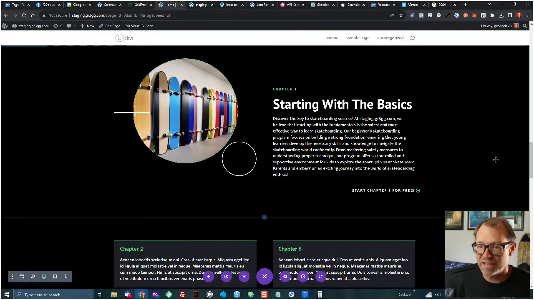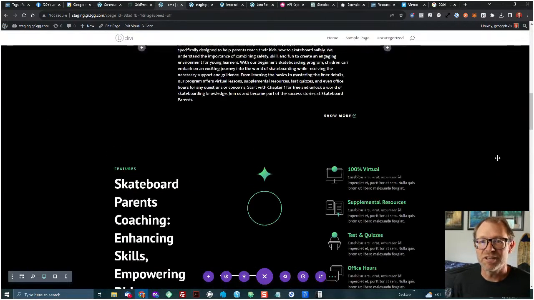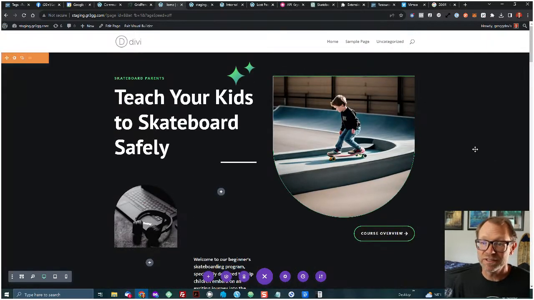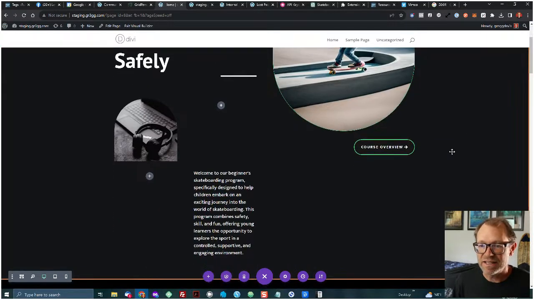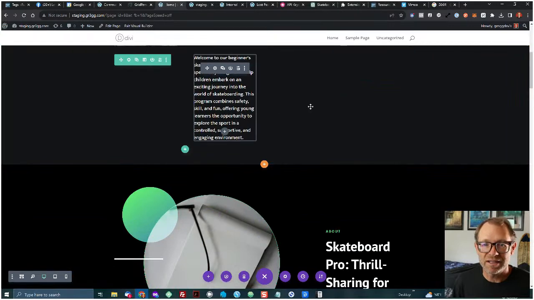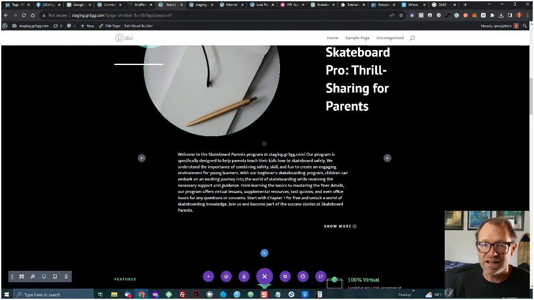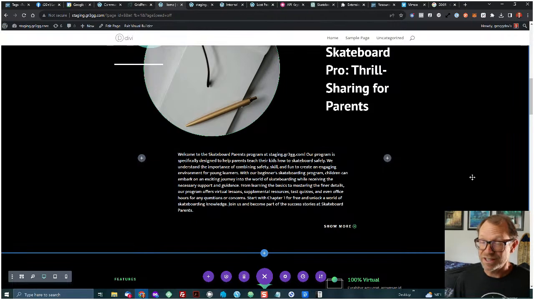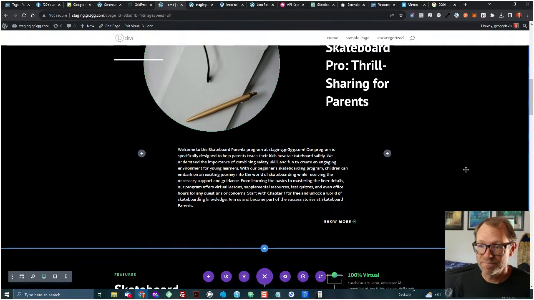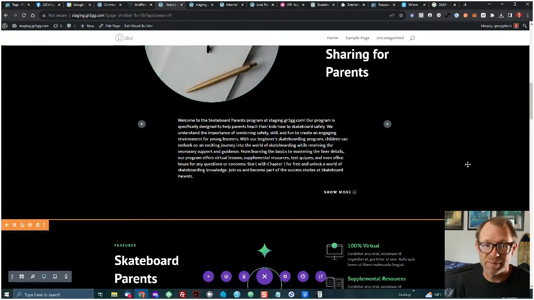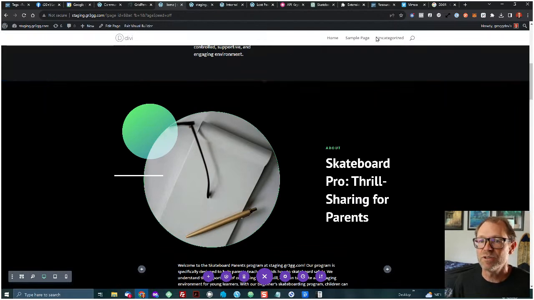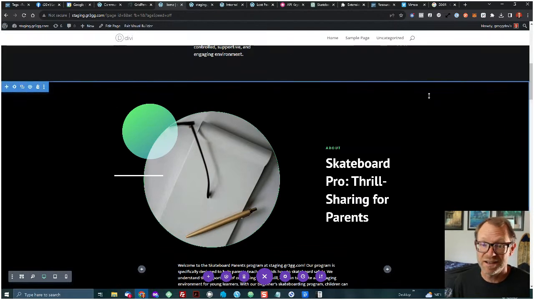Let me save the page, and I'm going to just wrap it up right there. So you could see by editing images and by using AI to improve or create from scratch the copy and the headings on a website page like this, it could save you a ton of time.